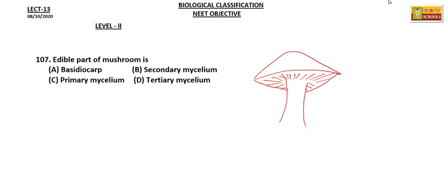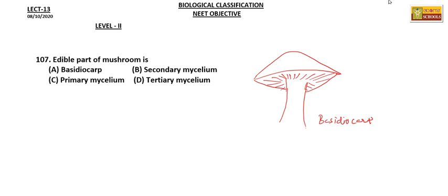So the edible part of this mushroom is the basidiocarp.